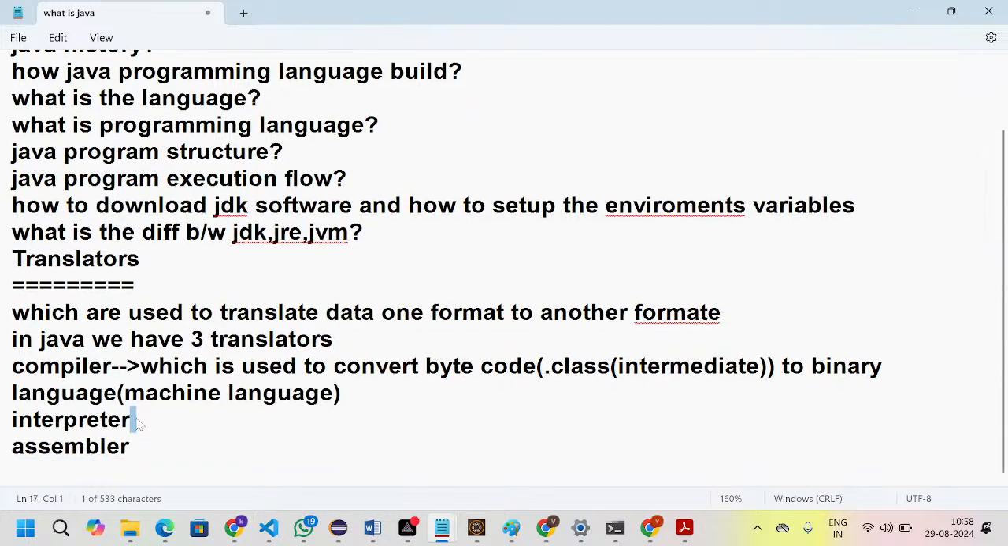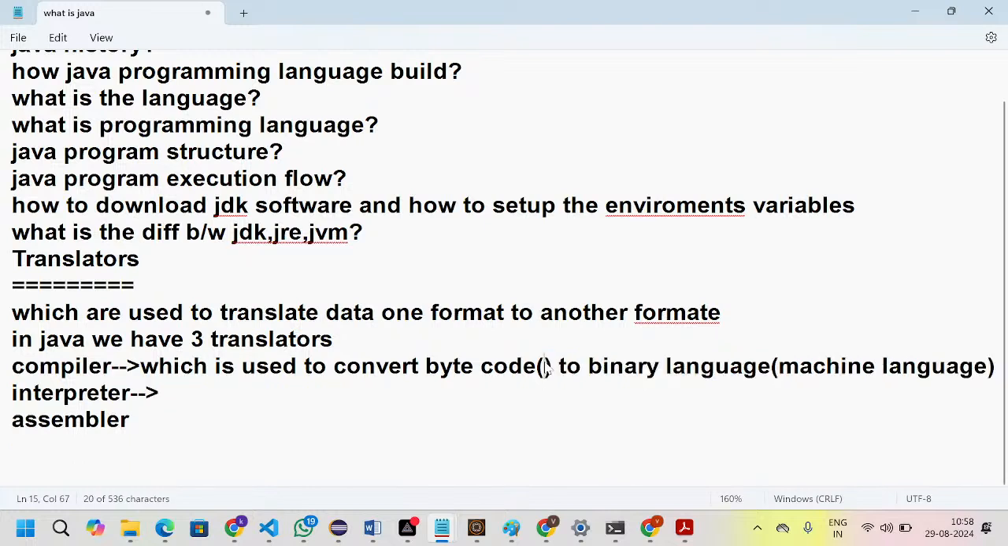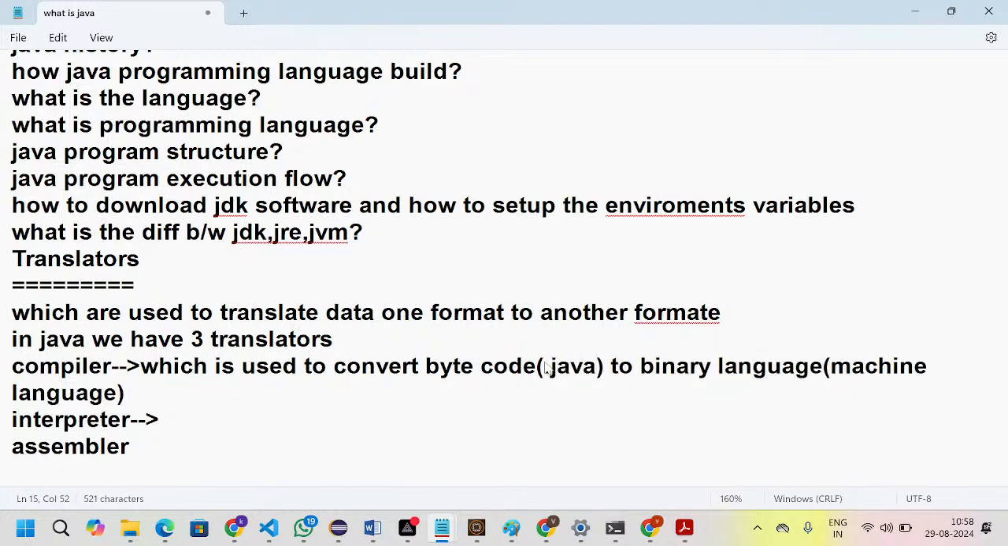Next, what will the interpreter do? The interpreter will convert the dot class files, Java files, to binary language.